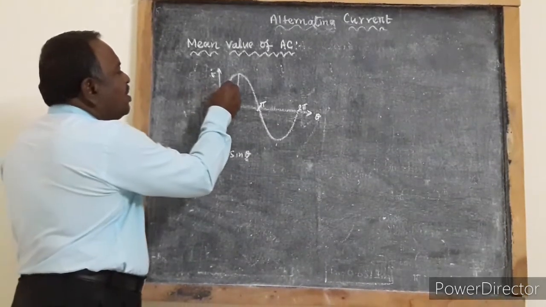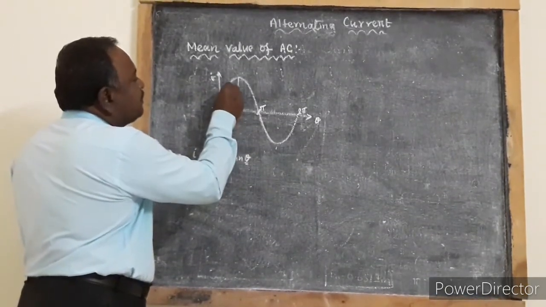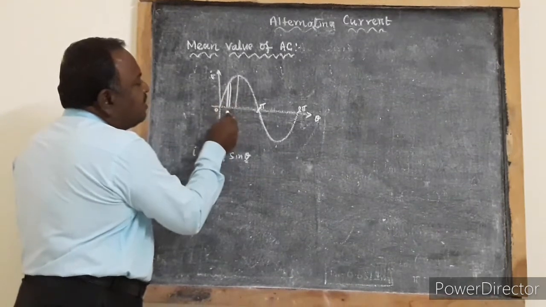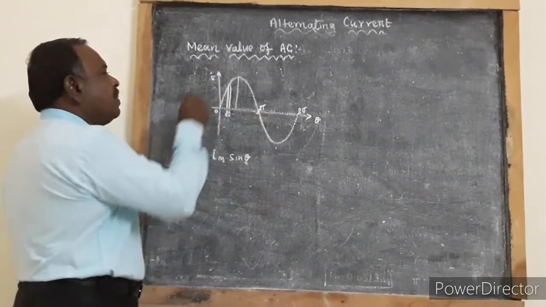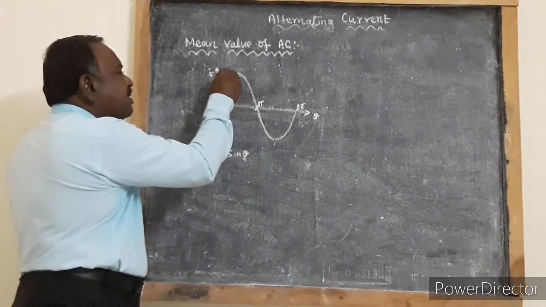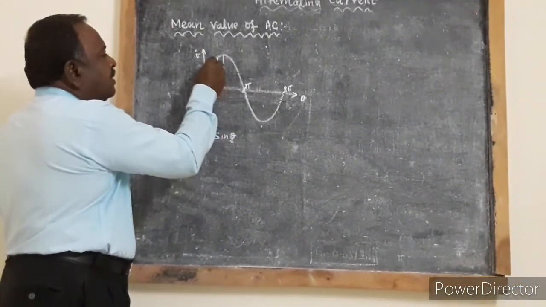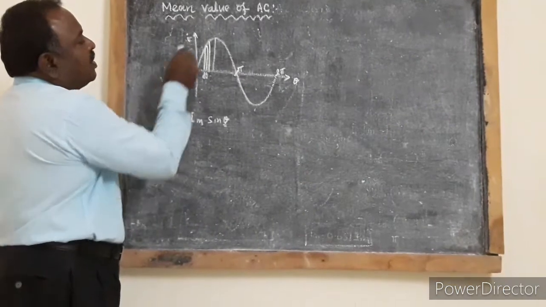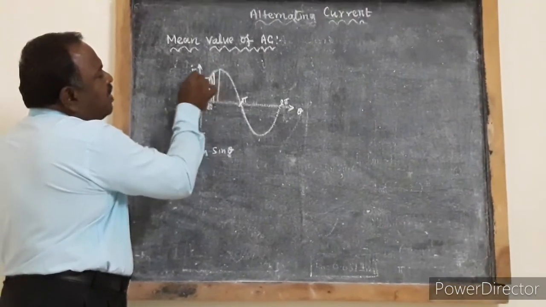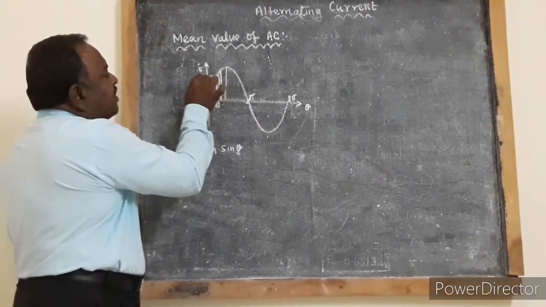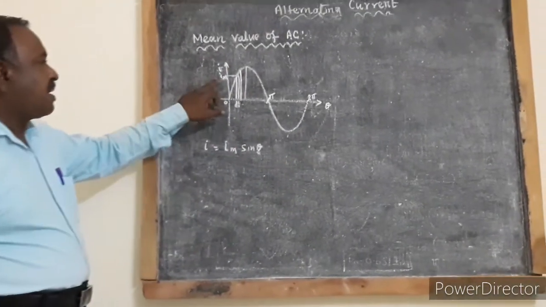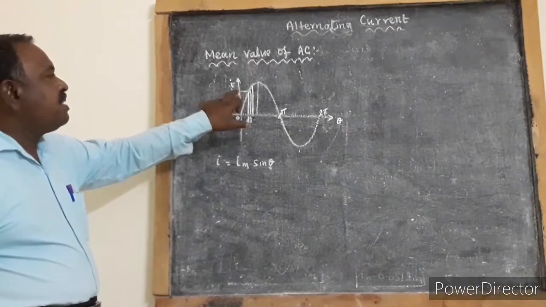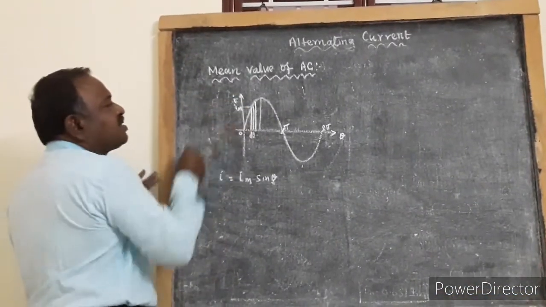For that, you consider a small strip of interval d theta. You select the midpoint in it. When we drop a perpendicular to the vertical axis, it will give the instantaneous value of the AC current. So let I be the instantaneous value of this strip.